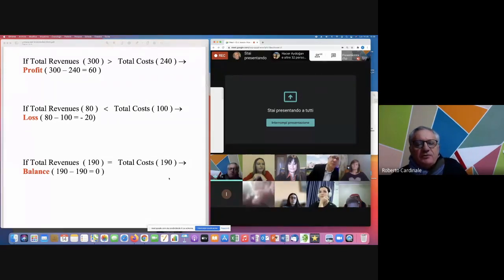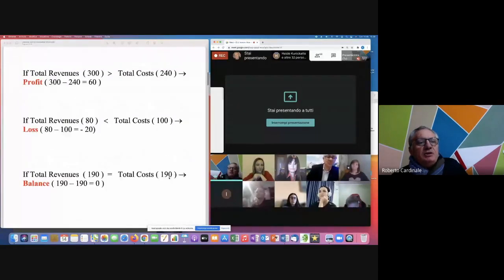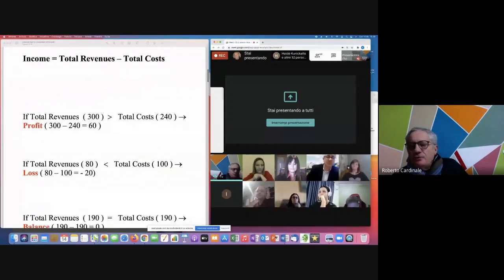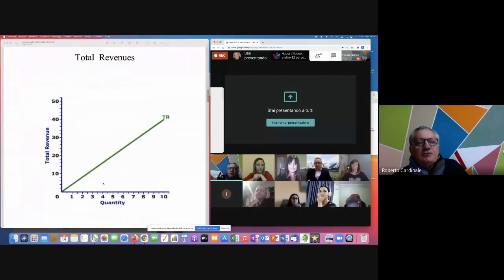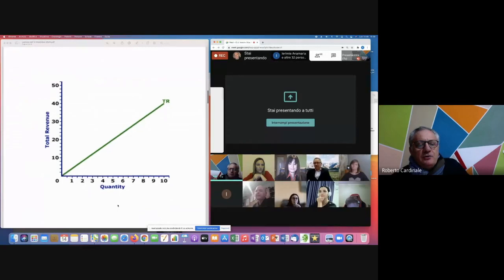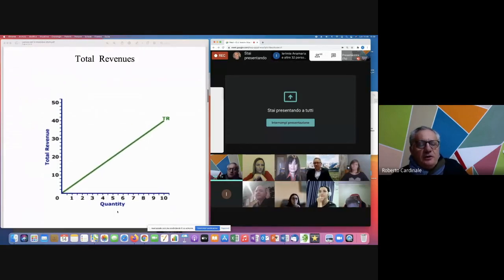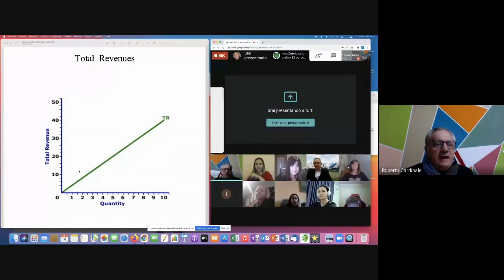Now we have to consider the total revenues. We can see this graphic about total revenues. On the horizontal axis, we put the quantity, and on the vertical axis, we put the total revenue, the money, euros, dollars, for instance. If we don't sell anything, we don't earn anything.